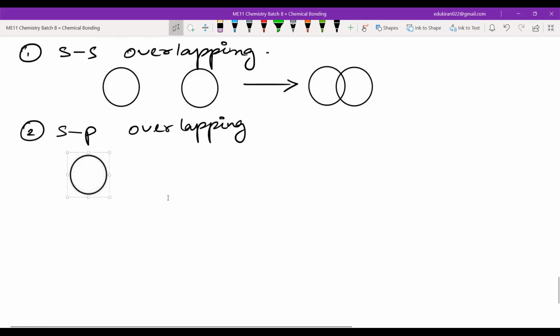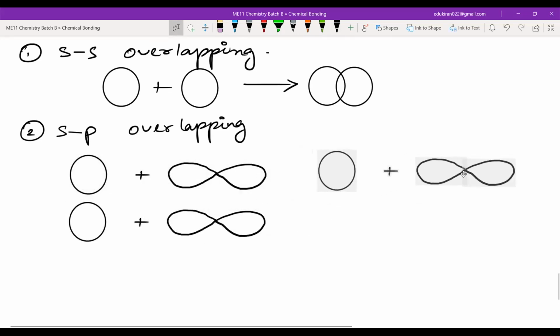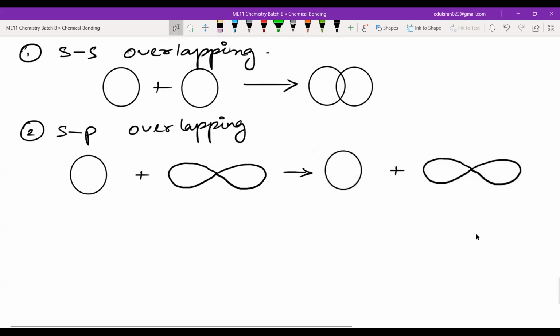You have this s orbital here, then you can add a plus sign here. You will add what? This is very difficult to draw, but it still came out quite well. This is the overlap, okay?